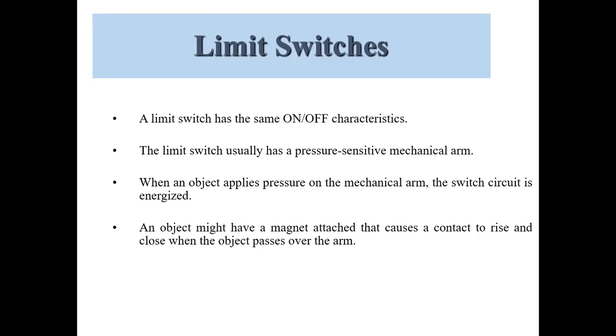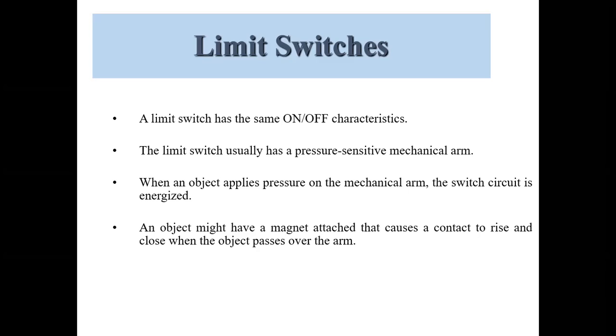So, a limit switch has a pressure sensitive mechanical arm, and the object applies pressure on the mechanical arm, so the switch circuit is energized.